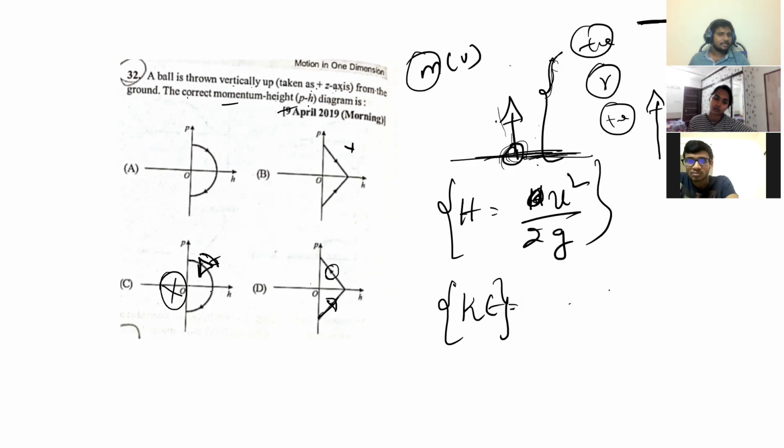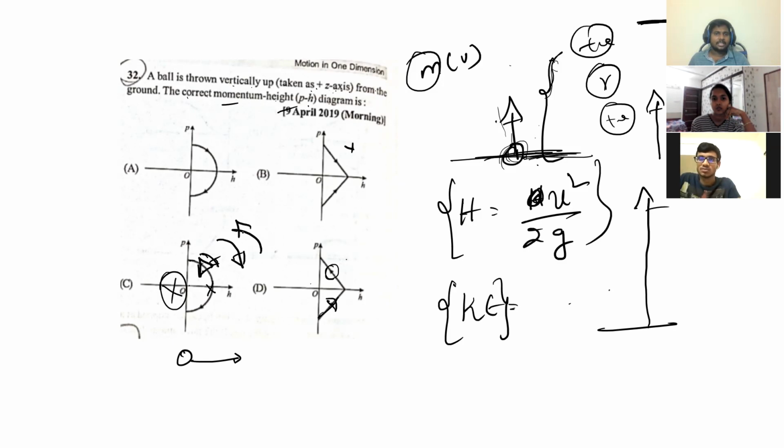Increasing, isn't it? From 0 to maximum height I am going. Now can I eliminate this one and this one? You understood, Sana? While going from 0 to height h, the momentum should be decreasing. Decreasing means the curve will be like this. It cannot be like this, right? So this and this are eliminated. So I have to carefully check here. As of now I don't know whether the slope is constant or not, so I'll try to write the equation directly.